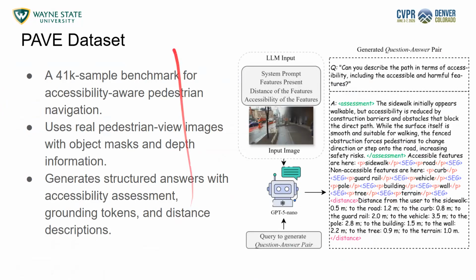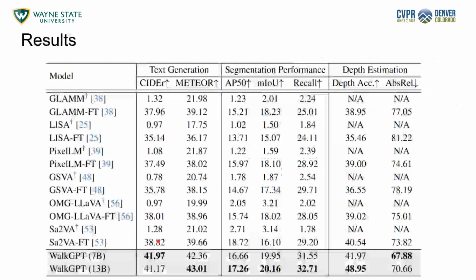We also generate this PEV dataset, since we need the structured tokens to do our training. We use an LLM to create this 41K sample benchmark that we used to train our model, which has all the generated structured answers with the grounding tokens, distance descriptions, etc.